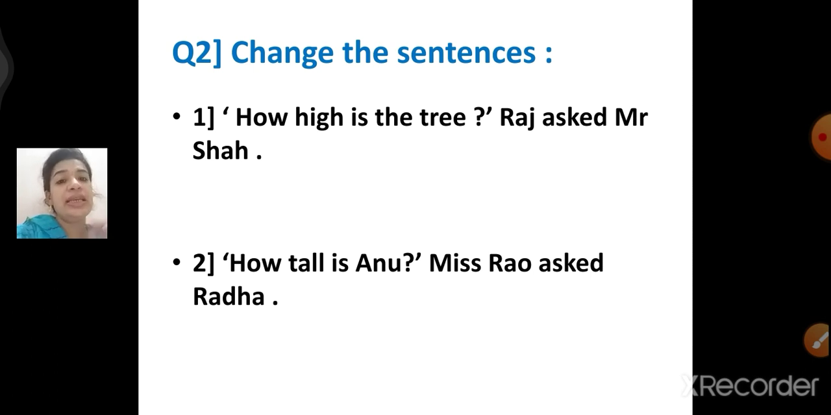Now the second exercise, change the sentences. Now you can see the first question, how high is the tree? Raj asked Mr. Shah, how high is the tree? Now children, if you read the question, the sentence has the actual words of the speaker. Now, who is the speaker? The one who is speaking. Now, how do you say that they are the actual words of the speaker? Because they are enclosed within inverted commas.